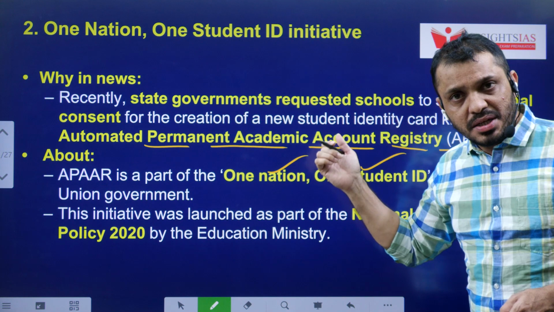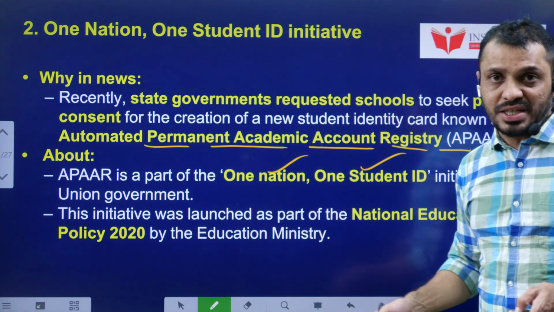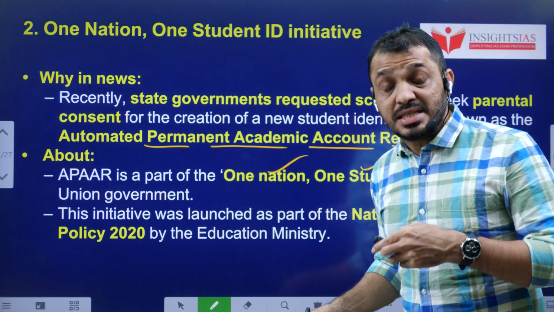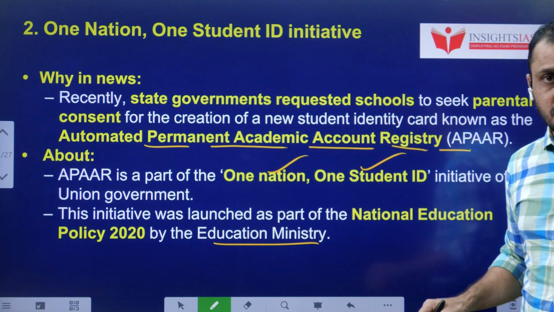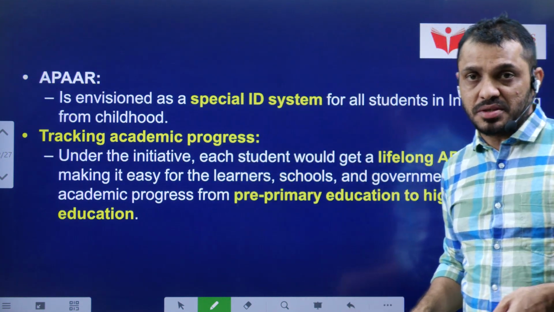This initiative was launched as a part of the new education policy, which was announced in 2020. This entire program is coordinated by, that is, the nodal ministry is the Education Ministry. If you know who is the Union Minister for Education, put your answer in the comment section.